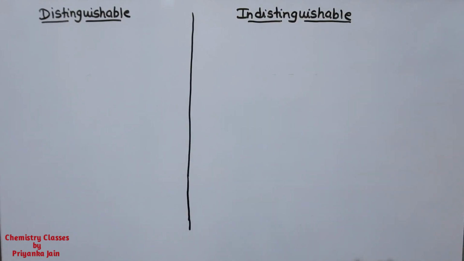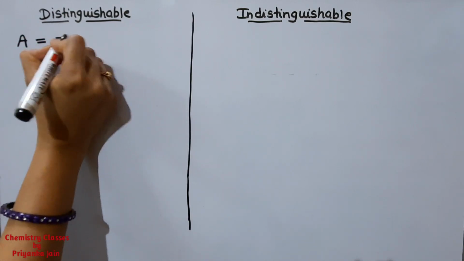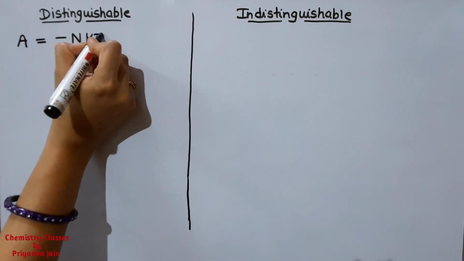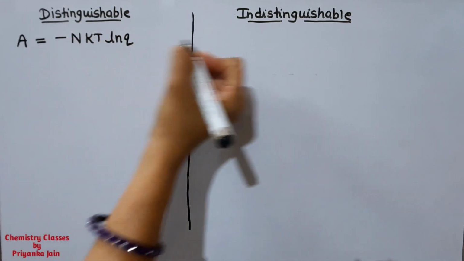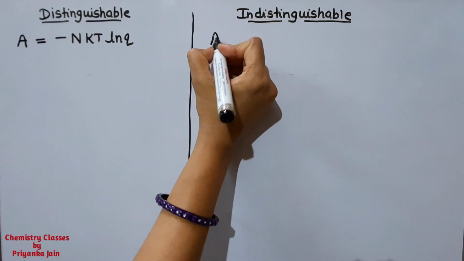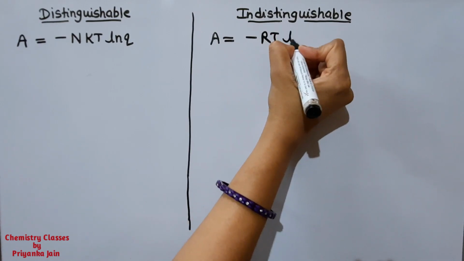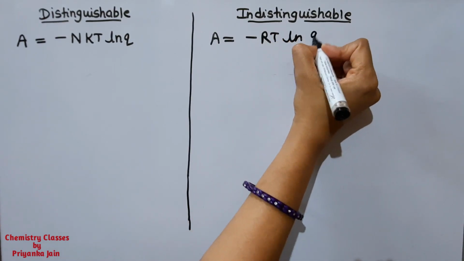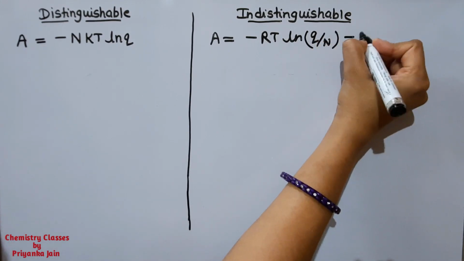Now the next property is the Helmholtz free energy, or work function, A. The formula for it is minus NkT ln Q. When we use it for indistinguishable particles, the formula becomes A is equal to minus RT ln Q by N minus RT.